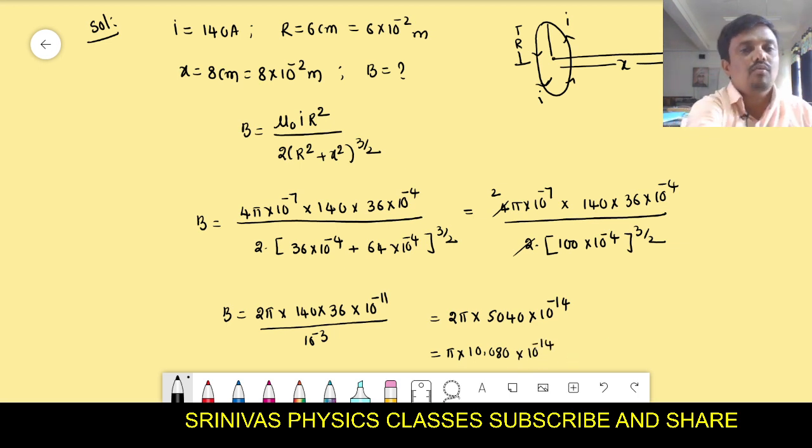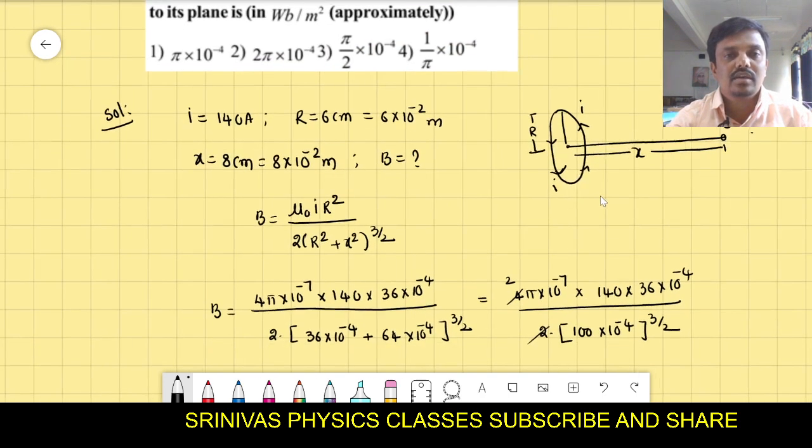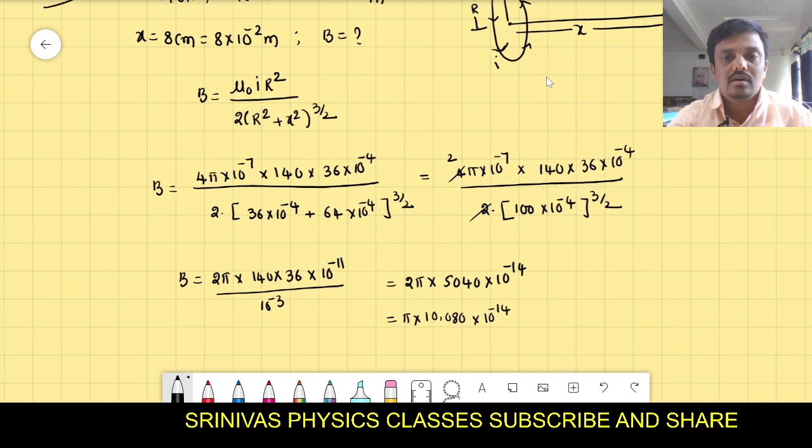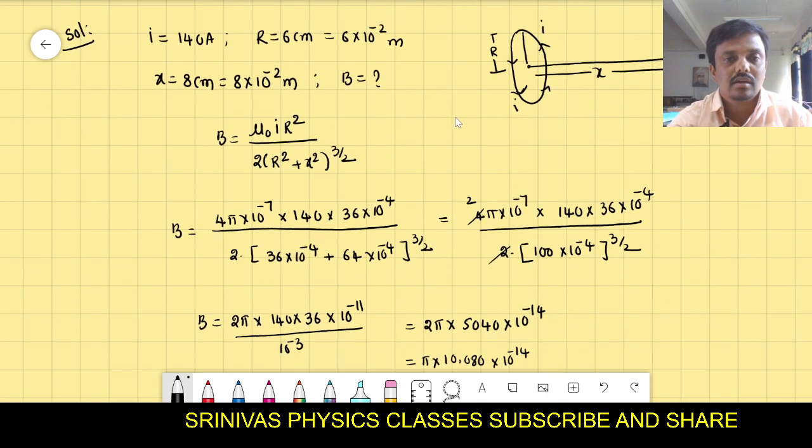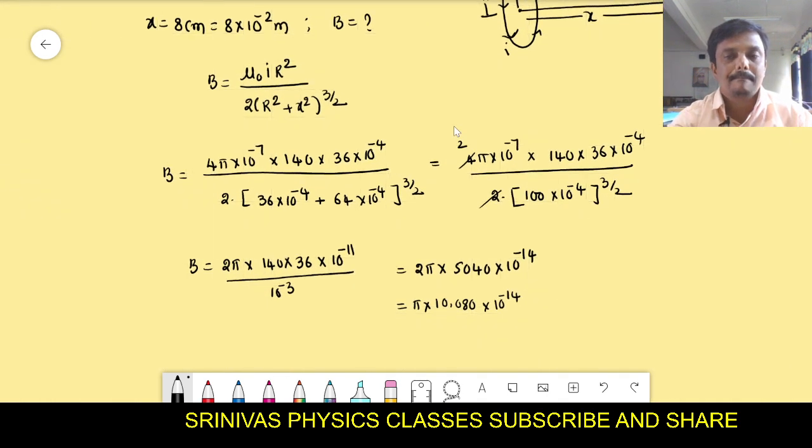And finally what answer will you get? You can simplify it and you will get some answer. Something wrong is appearing. Okay, here minus 11 plus 3, 10 to the power of minus 11, 10 to the power of minus 3, it is 10 to the power of minus 8, right?